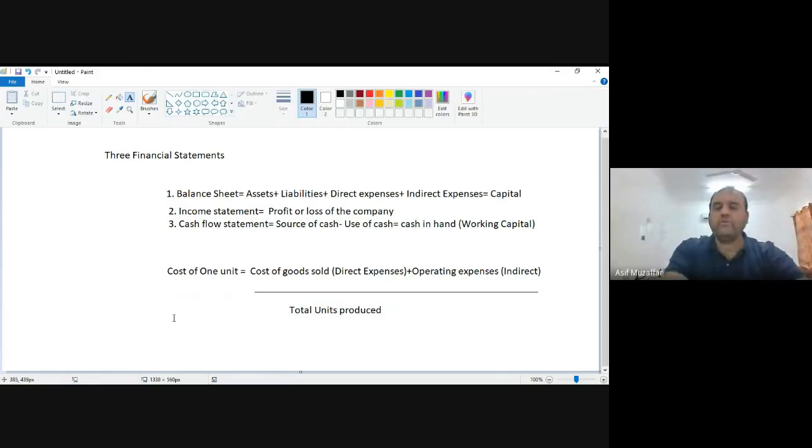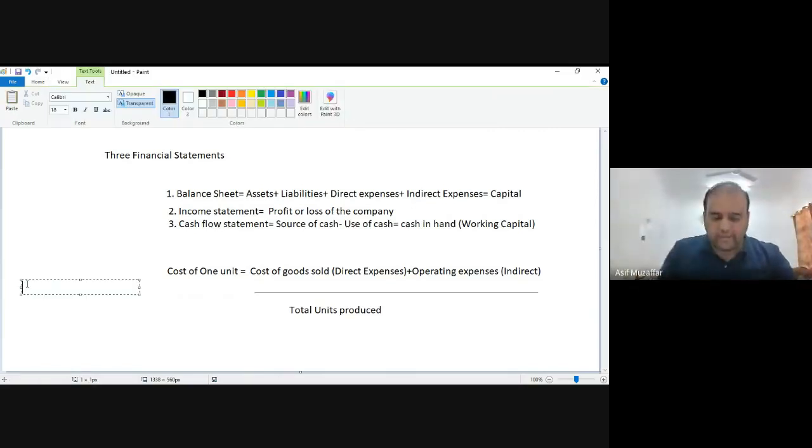Total units produced. What does it mean? It means for the cost of 1 unit, I take my direct expenses plus my indirect expenses and divide by total units produced. In this halwa example, my total direct expenses are 1650 real plus my indirect expenses are 550 real. And then I will divide it by, now how much kg halwa have they made? 1000 kg halwa.